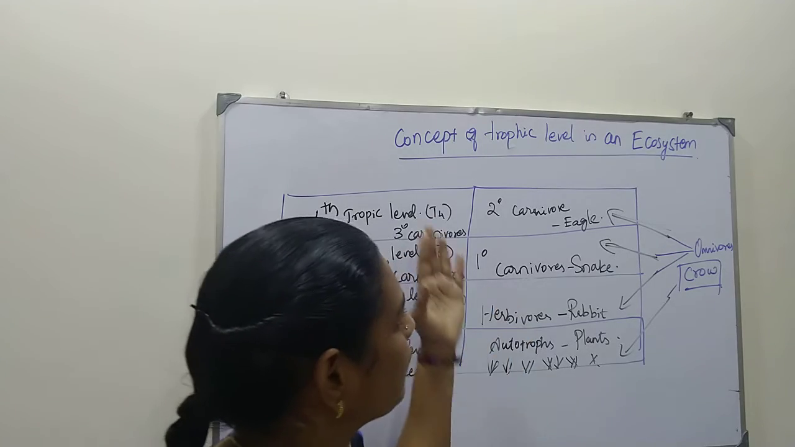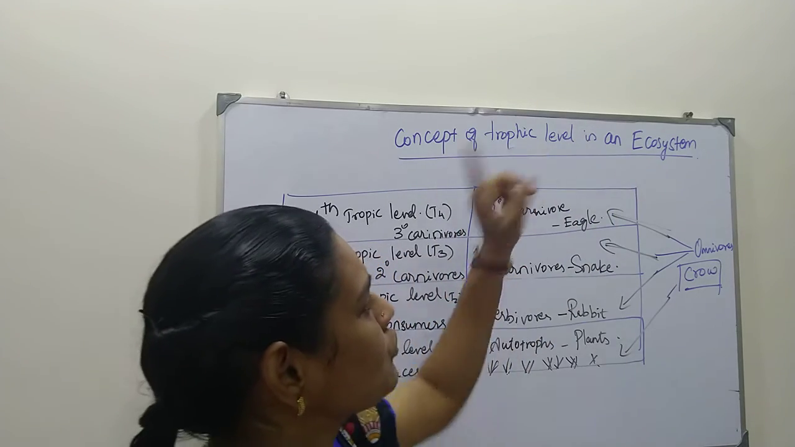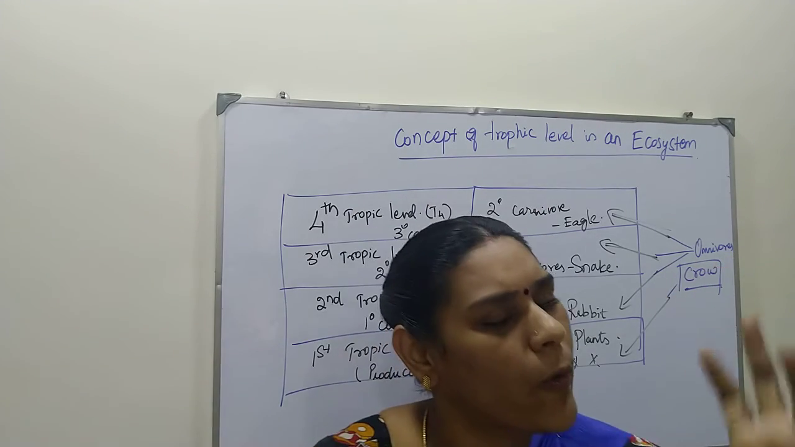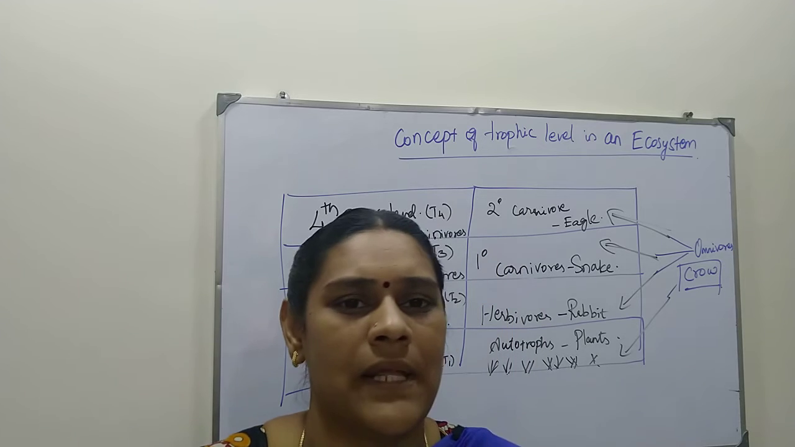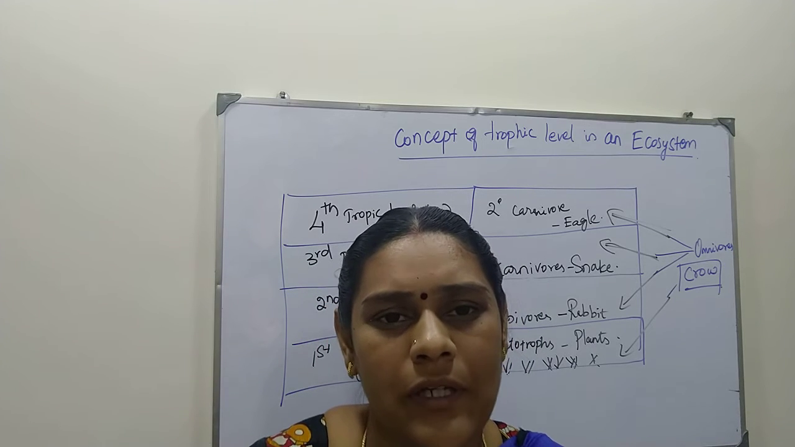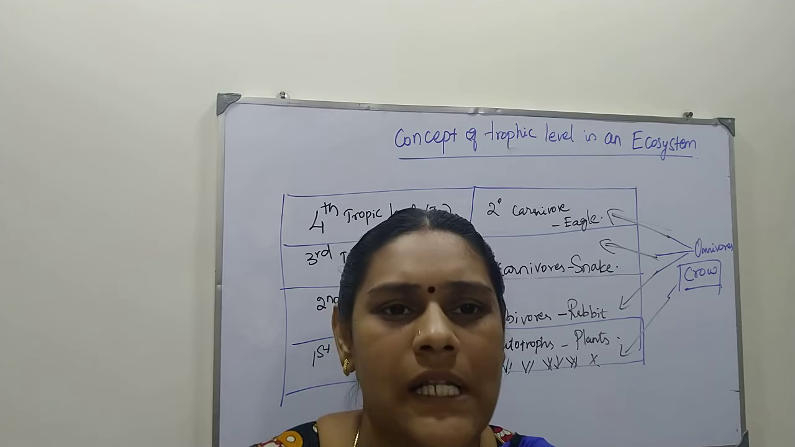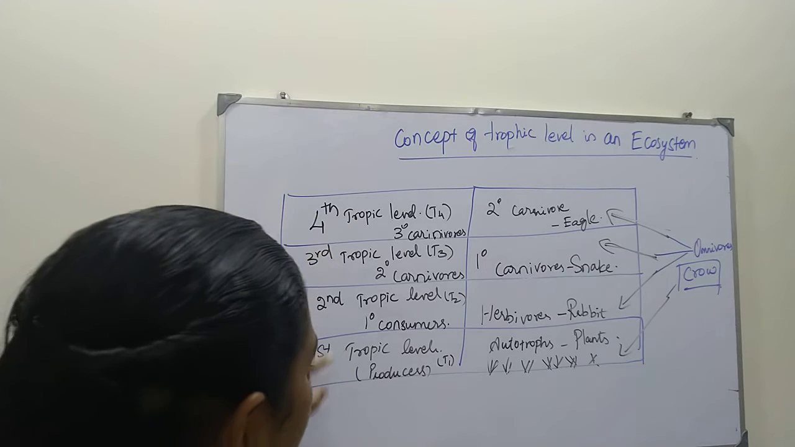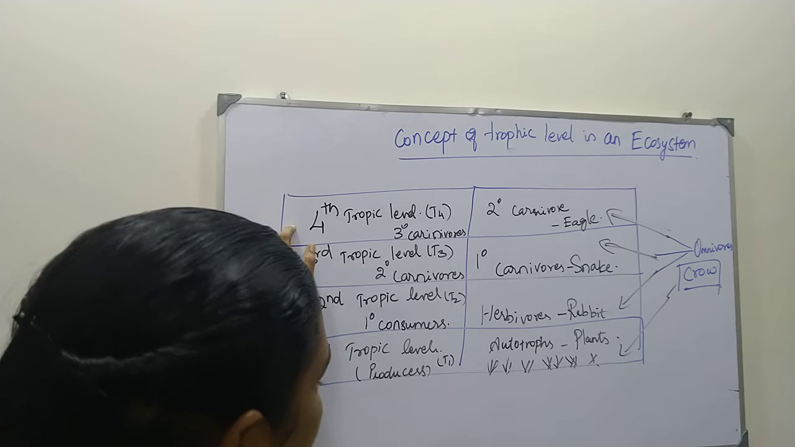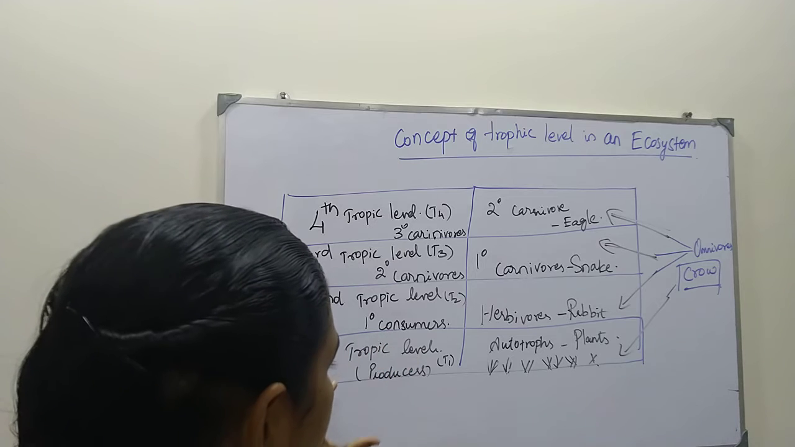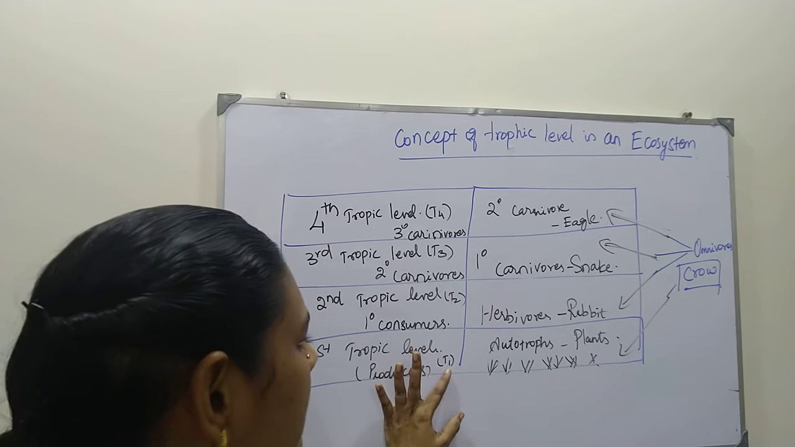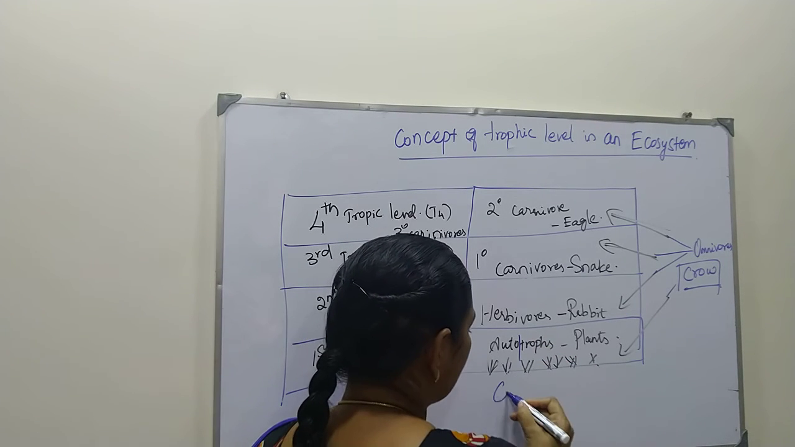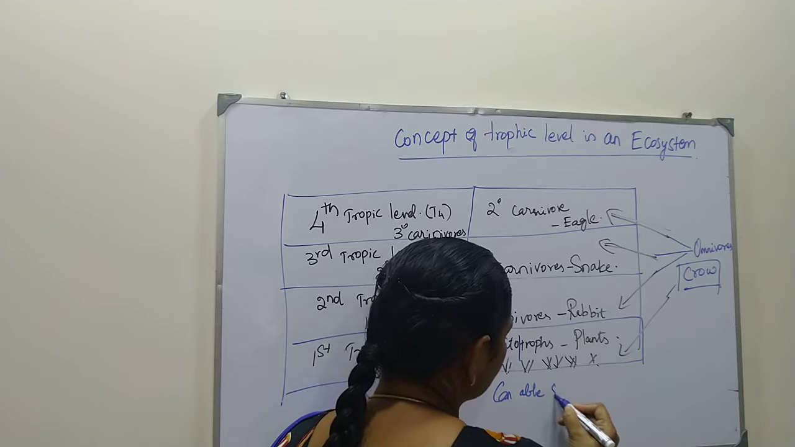The concept of trophic level in an ecosystem: you should know what a trophic level is. A trophic level means the position of an organism in a particular domain or manner. For example, I start from here. There are four trophic levels: first, second, third, fourth. The first trophic level is T1, and T1 is the autotrophs. Autotrophs are able to synthesize their food.